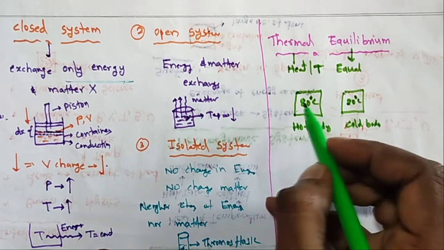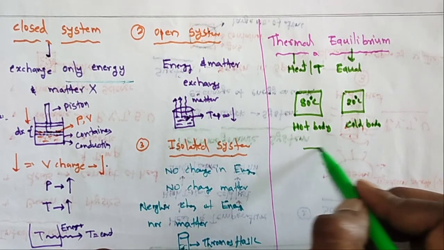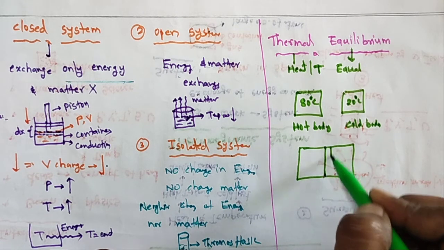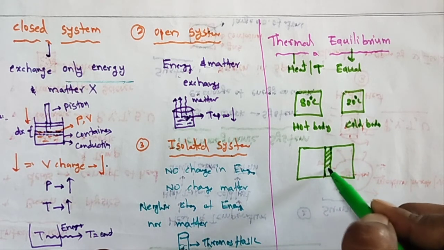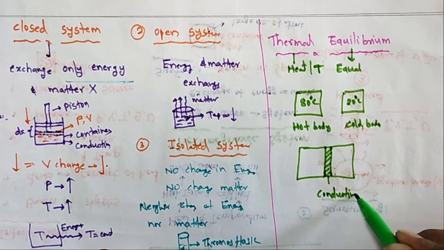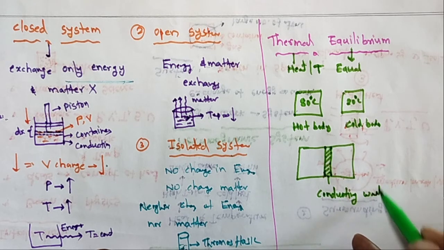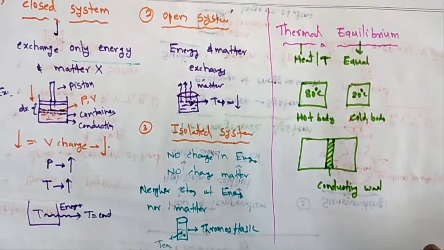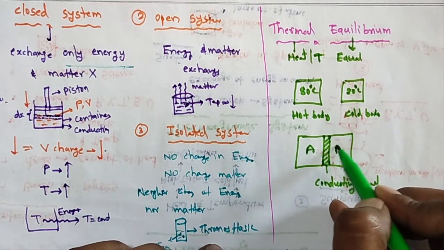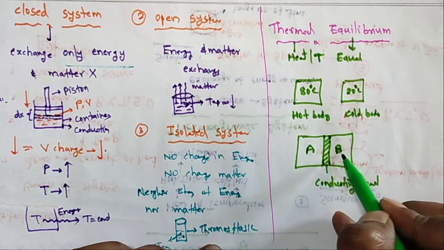These two are in contact through a conducting wall. So this is system A and this is system B, at 80 degrees and 20 degrees.